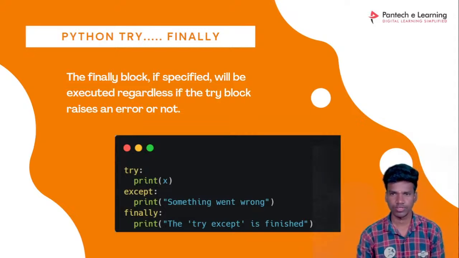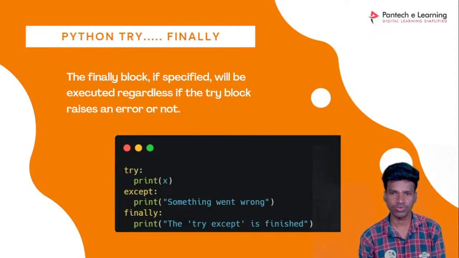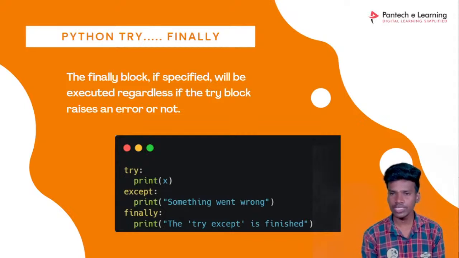The else statement will handle the output only, our output answer only, while the error is handled by except. The finally function handles both the error and the normal output. The finally block, if specified, will be executed regardless of whether the try block raises an error or not.